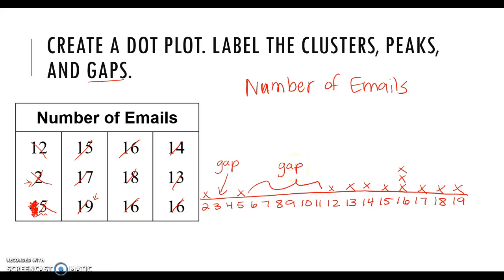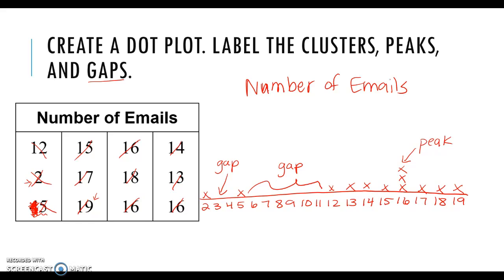The peak is the highest point on your graph. Here, that's going to be 16, so we're going to label that a peak. It's got the most data. And then clusters, there's really not a big cluster of data. They're all kind of spread out. So I really wouldn't label a cluster there. It would be more a cluster if there was a lot of data in between, like 16 through 19, something along those lines. So since everything's pretty spread out, there's really only one of each except for 16. I'm not going to label any clusters there.